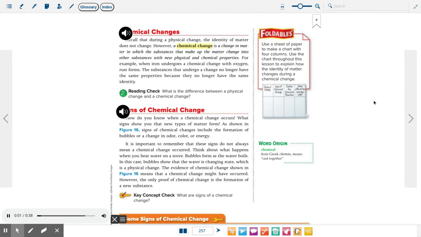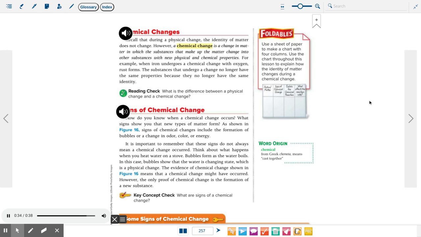Chemical changes. Recall that during a physical change, the identity of matter does not change. However, a chemical change is a change in matter in which the substances that make up the matter change into other substances with new physical and chemical properties. For example, when iron undergoes a chemical change with oxygen, rust forms. The substances that undergo a change no longer have the same properties because they no longer have the same identity.